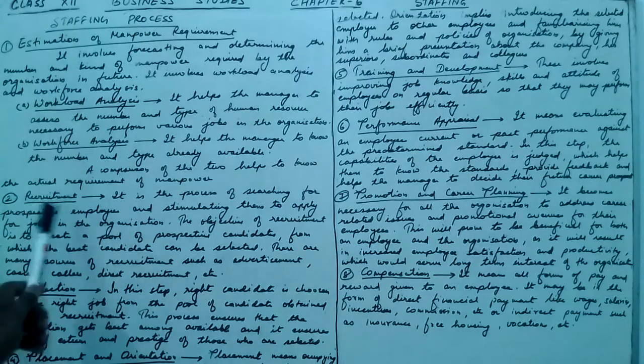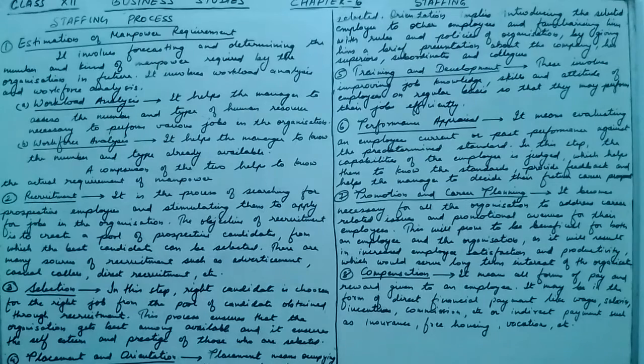Now the second step in the process of staffing is recruitment. Recruitment may be defined as the process of searching for prospective employees and stimulating them to apply for jobs in the organization. So recruitment basically means searching for the prospective employee and stimulating them to apply for the jobs in the organization. The objective of the recruitment is to create a pool of prospective candidates from which the best candidate can be selected. So the main role of recruitment is to pool a lot of employees for a particular post so that from them the best one can be selected.